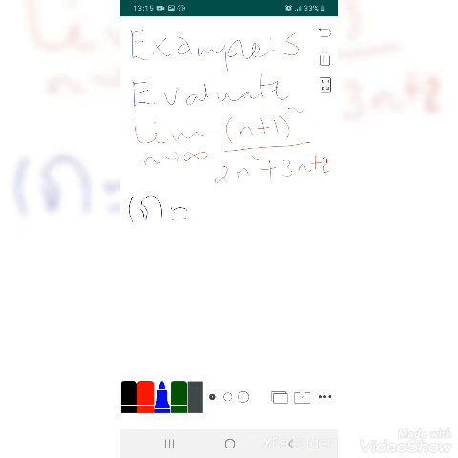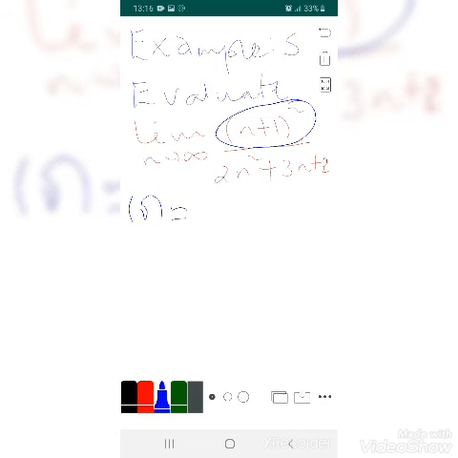Okay, example 5. Evaluate the limit as n tends to infinity of (n plus 1) the whole squared over 2n square plus 3n plus 2. Here, in order to evaluate this limit, we need to apply the theorem which we discussed earlier. Therefore, first we need to express this expression as a product of two terms.